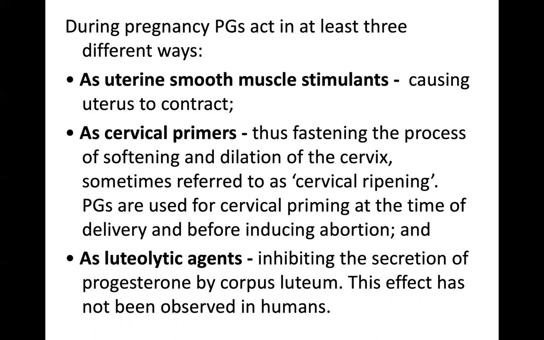As cervical primers, they hasten the process of softening and dilatation of the cervix, sometimes referred to as cervical ripening. Prostaglandins are used for cervical priming at the time of delivery and before inducing abortion. As a luteolytic agent, they inhibit the secretion of progesterone by the corpus luteum. This effect is not observed in humans.